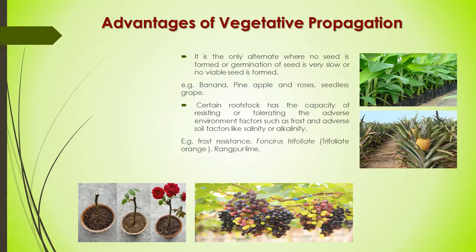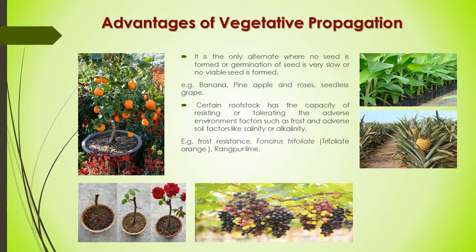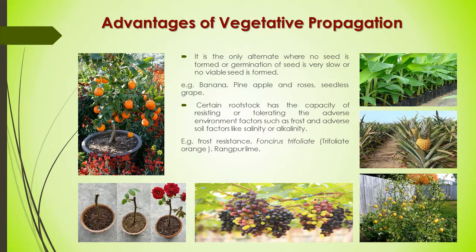Or the second example is Rangpur lime. So the ability of certain rootstocks to resist pests and diseases can be advantageously exploited by this method. So this method can be effective.